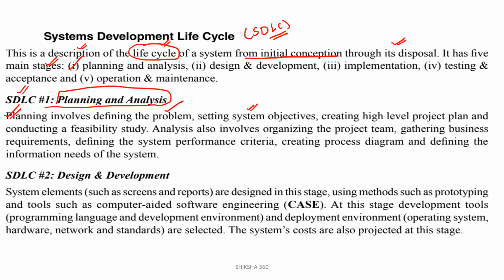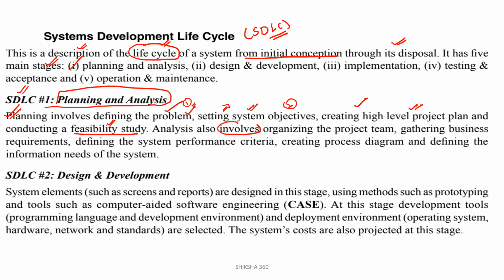Clear? So what does planning and analysis tell us? Planning involves defining the problem. First of all, we have to define what the problem is, set the system objectives, create a high-level project plan, and conduct a feasibility study on that, whether we are able to fulfill that or not.